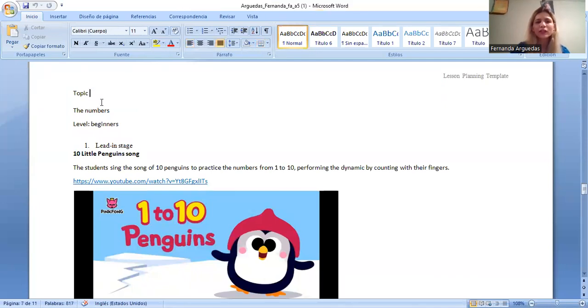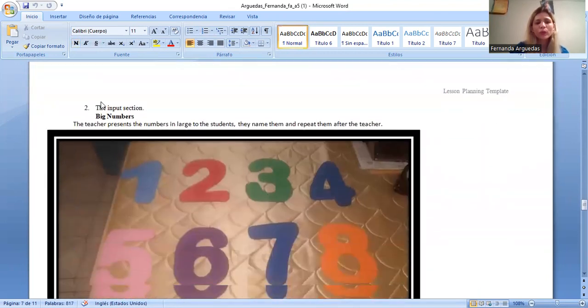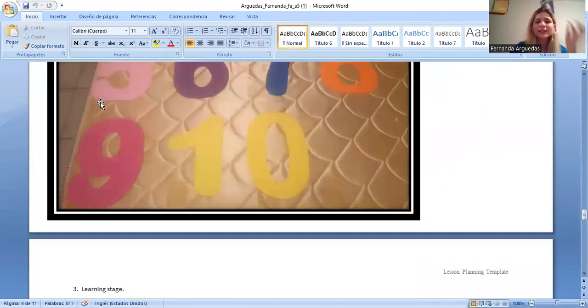Here, the topic is the numbers. This is the topic that I chose for the lesson plan. I'm going to try to be brief here because I'm going to explain this in more detail in the lesson plan. So here the materials are a song about 10 little penguins, big numbers